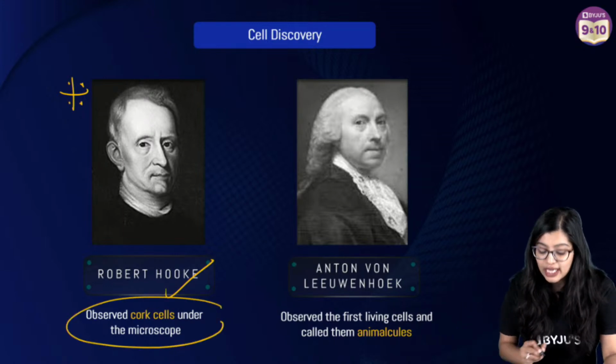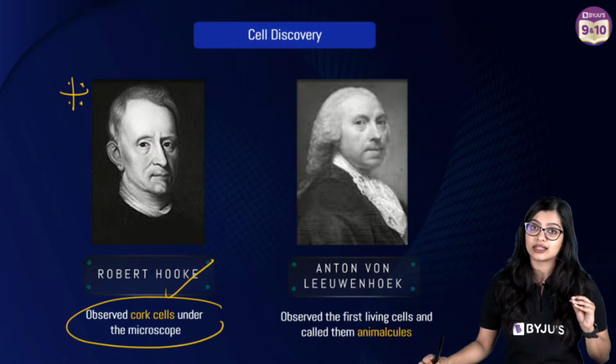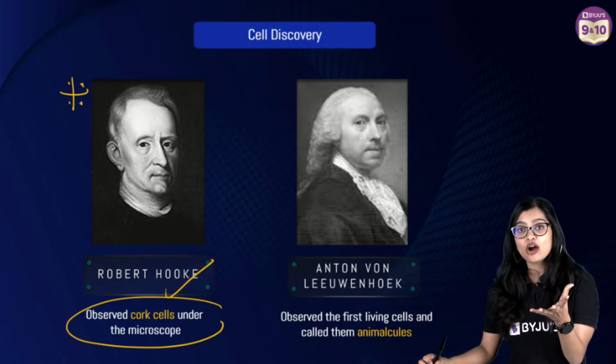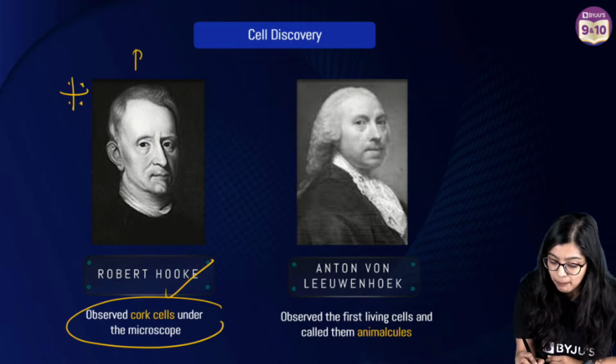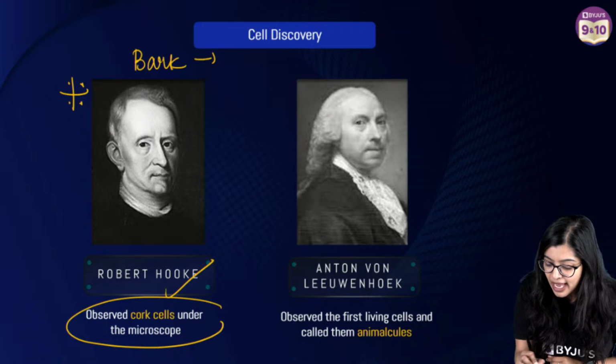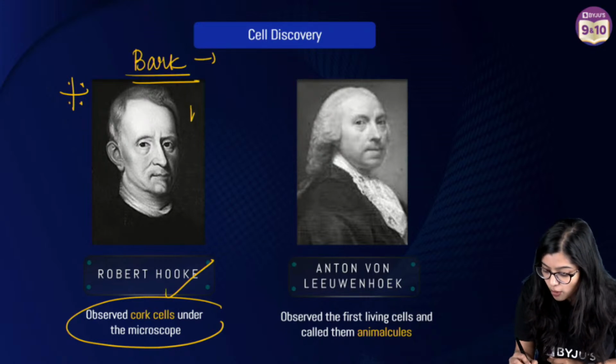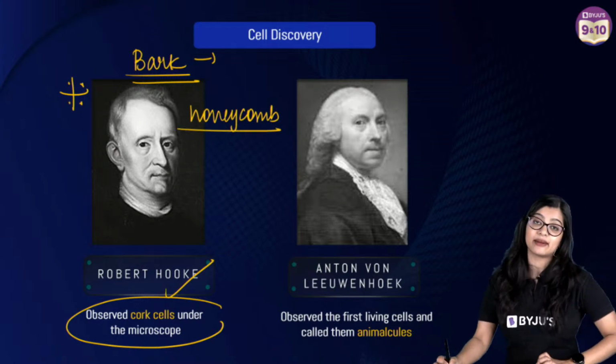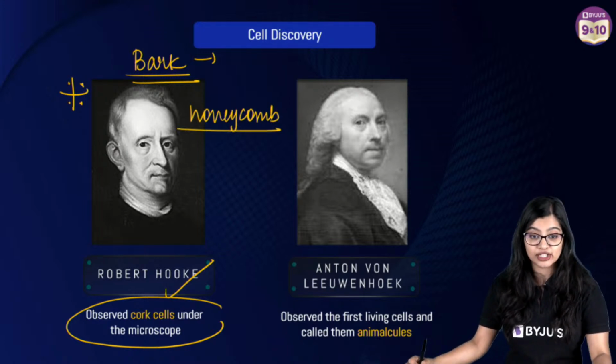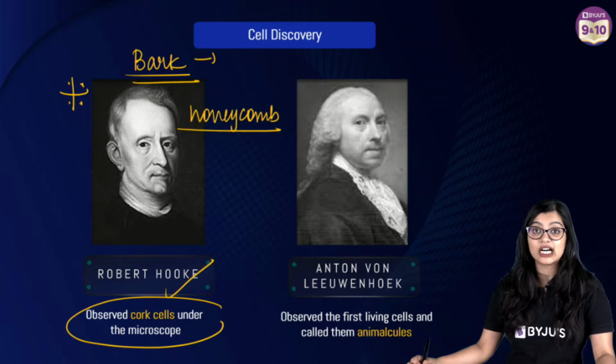What did he do? He observed cork cells under the microscope. So what are cork cells? They are the cells that make up the bark of the tree. He saw that they had a honeycomb-like structure, and it reminded him of the cells in the monastery, which is why he coined the term cells.